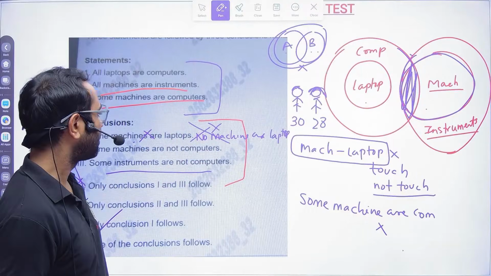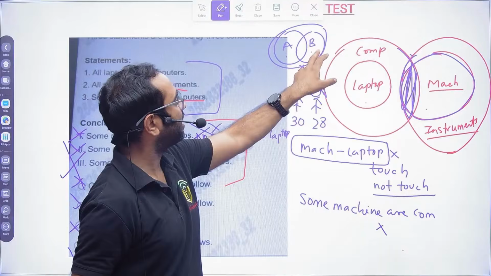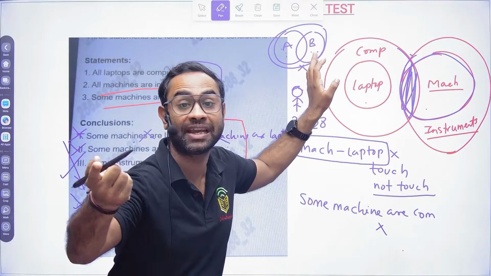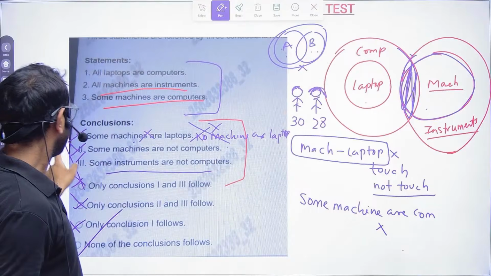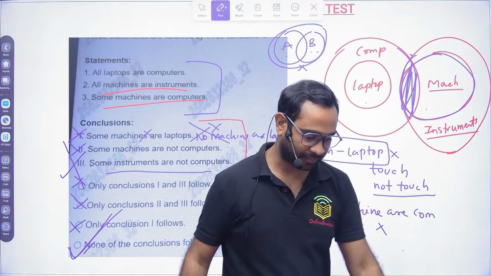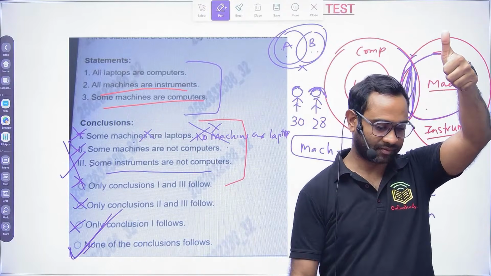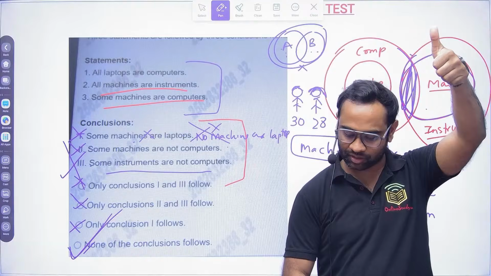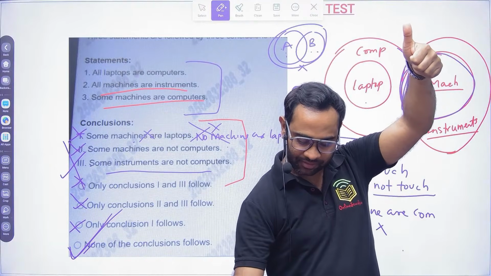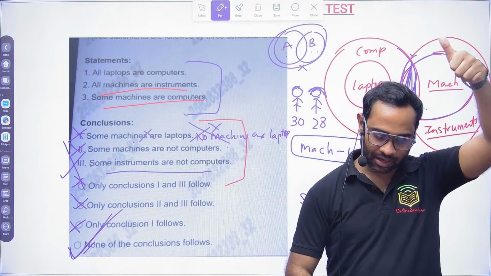You cannot comment. Second, when some A are B, you can only say some B are A. You cannot say some A are not B, some B are not A. That is a possibility, not a positive statement. Because of that, this too is false. So option D becomes the correct answer. Is it clear for everyone? If it is not clear, tell me what is not clear.